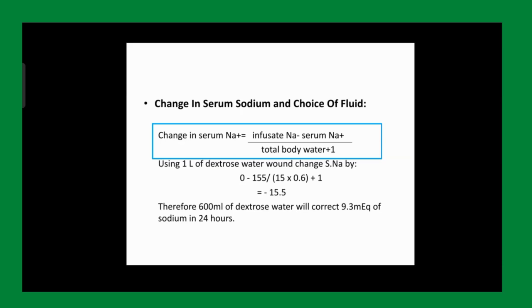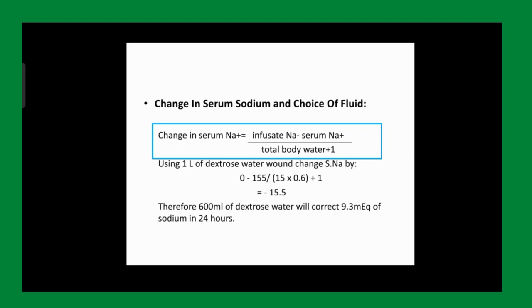So, considering कि हमें हमारा free fluid आया था, free water deficit आया था 600 ml, and we know that we need to correct not more than 10 to 12 milliequivalents per liter per day when dealing with hypernatremia, right? So if we use 1 liter of dextrose water, whether 5 or 10, doesn't matter, 1 liter of dextrose water, it is absolutely sodium free. तो infusate वो होगा जो आप दोगे, जो आप पेशेंट को दे रहे हैं.